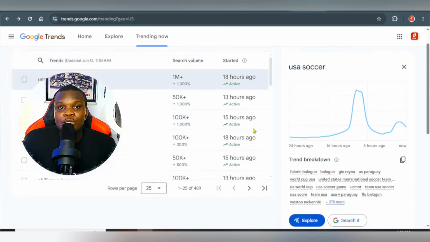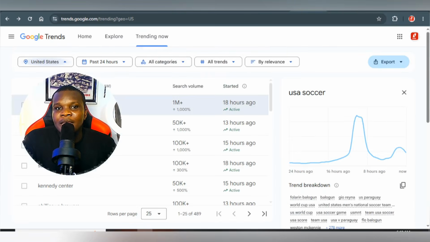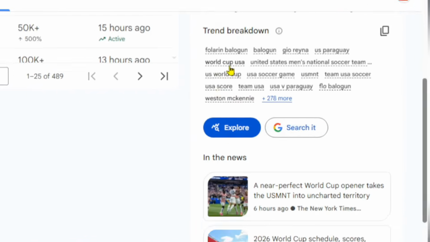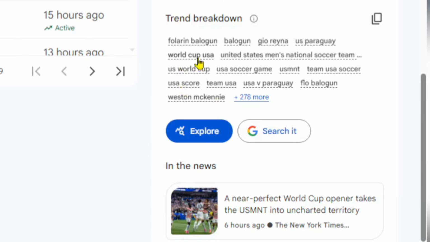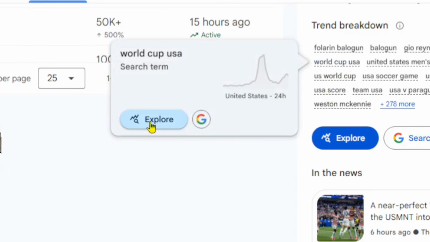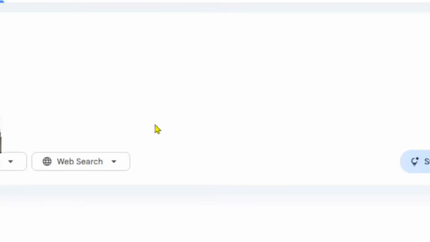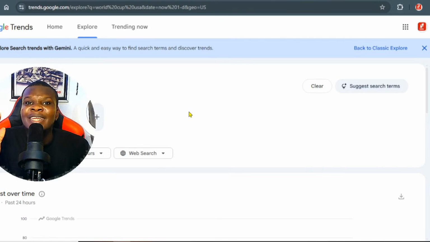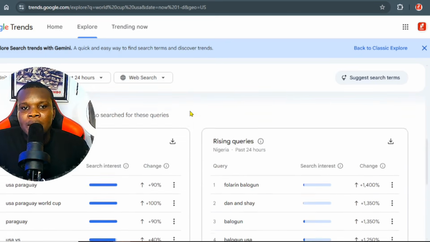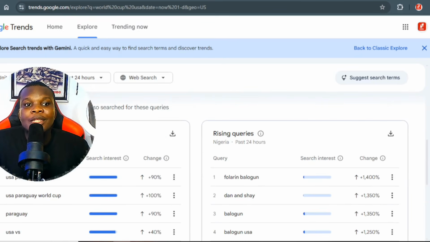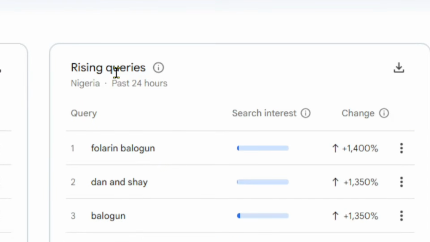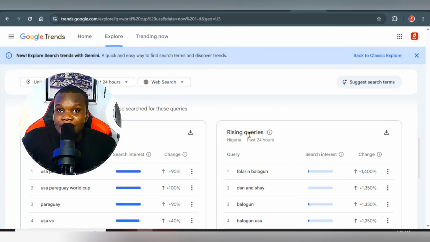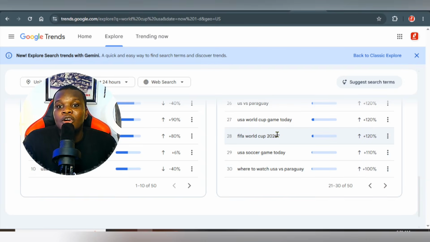So what you need to do is simply click on this section right here that says explore, or you come to this section that says World Cup USA. When you click on that, you click on this section that says explore. If you explore that, it's going to break down the things people are searching under this particular topic. If you scroll down here, you're going to see we have the top queries and the rising queries. We normally focus on the rising queries because these are low competitive keywords that are yet to start rising. So what you need to do is copy each of these.